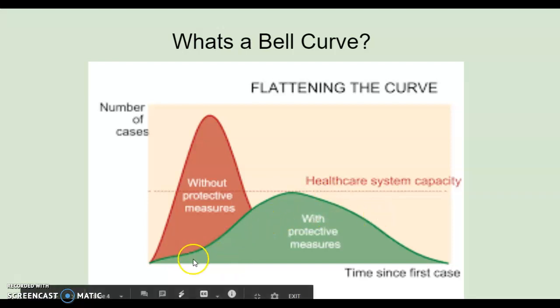But anyway, this is what we're looking for. We want this green bell curve. Okay, so right now when we're looking at this green bell curve, we're probably on the incline of this.